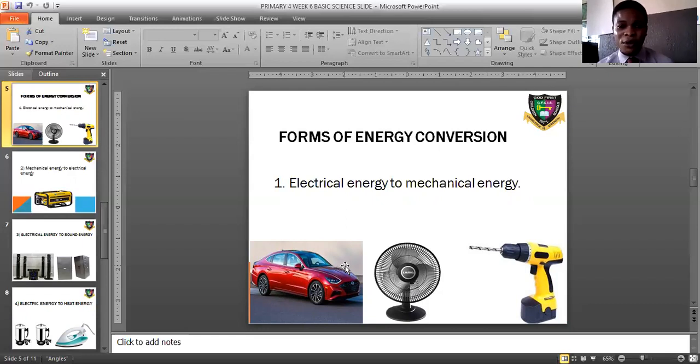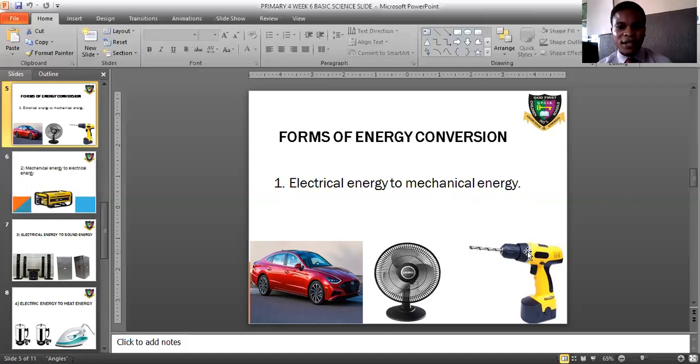When it starts moving, it is what we know as mechanical energy. Looking at your fan, likewise. This is your cooling fan. This fan is an electrical device. When you put it on, it starts moving. The movement is what we know as mechanical energy. Is that taken in?